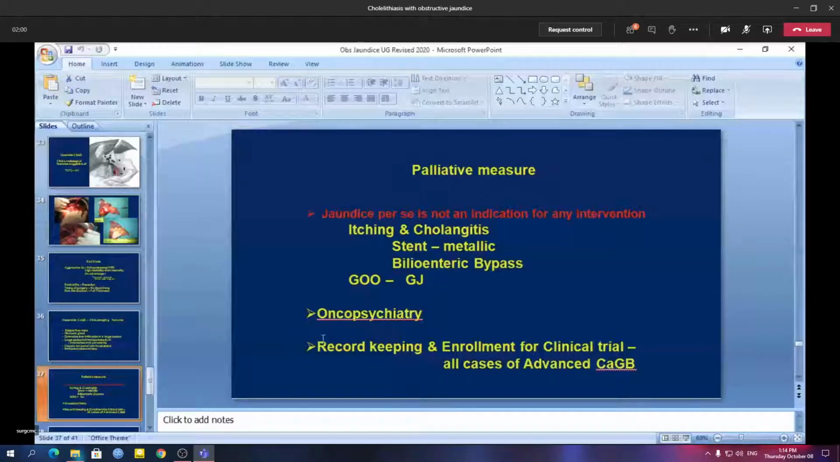And this is most important: record keeping and enrollment for clinical trial. In majority of cases of gallbladder cancer, definitive management can be given for only a small percentage, only 5 to 10% of patients. So we still don't know what are the best options for advanced cases of hepatobiliary malignancy. Only record keeping, various clinical trials and analysis may help the treatment options in future.